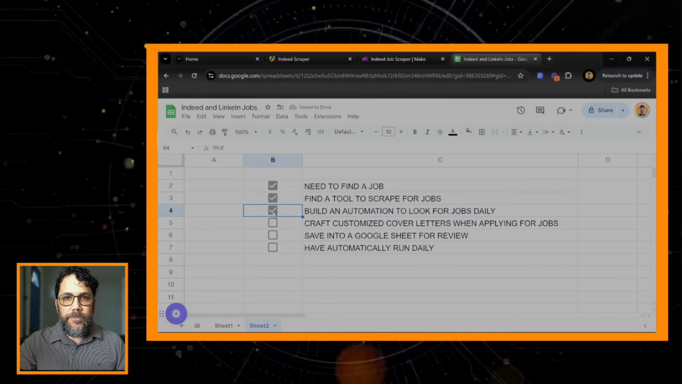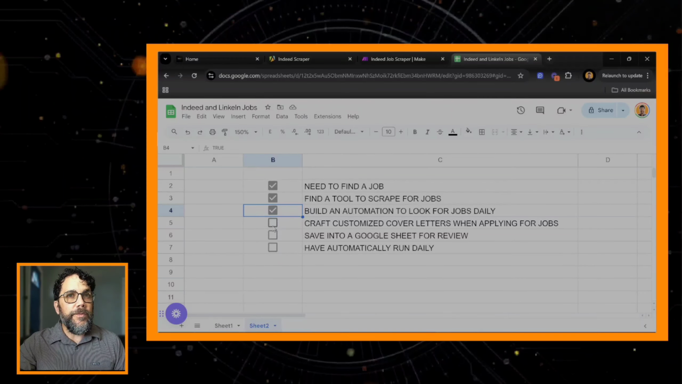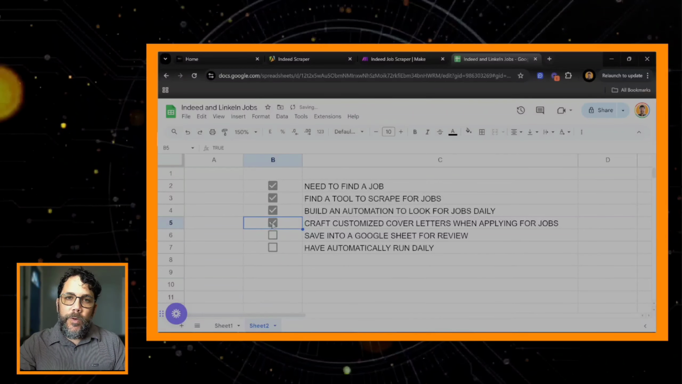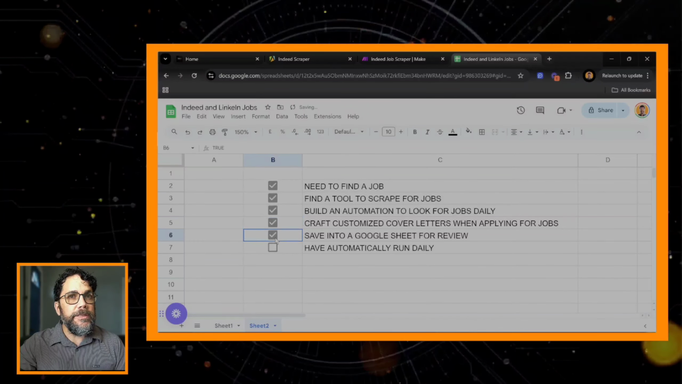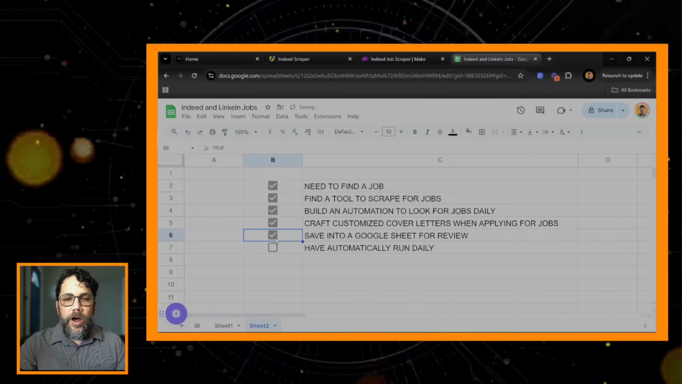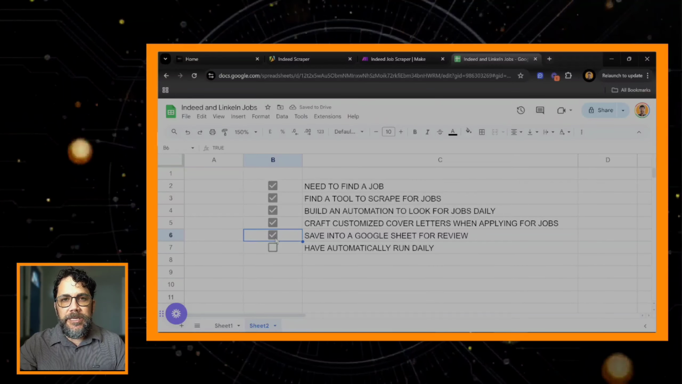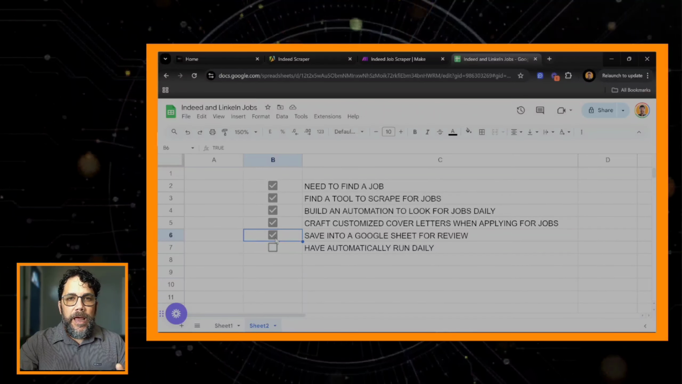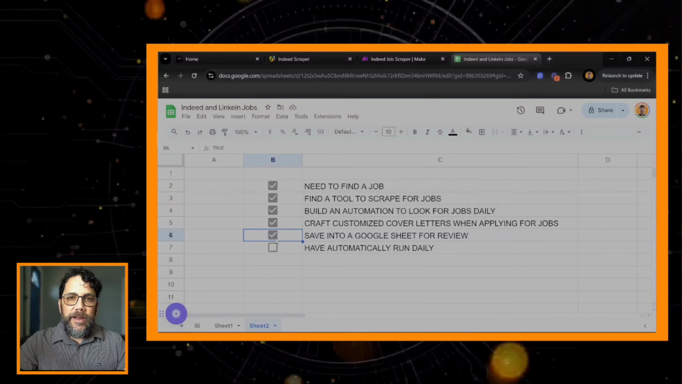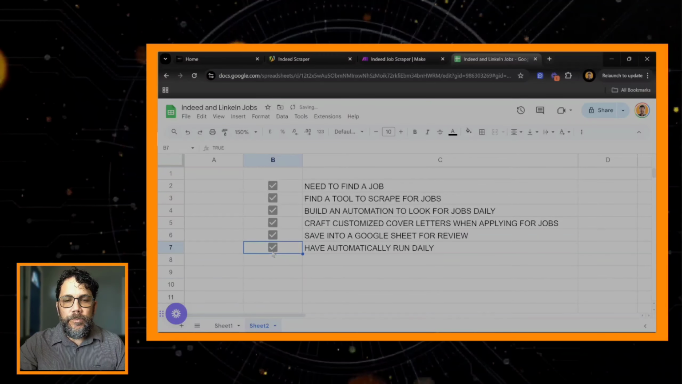We're going to craft customized cover letters when applying for those jobs. After that, we're going to save all this information into Google Sheets. And then we're going to have it automatically run daily for us so we can just sit back and look at the results and concentrate on what we really need to do: applying for jobs. All right, we have the plan.